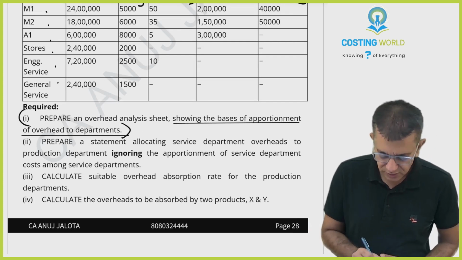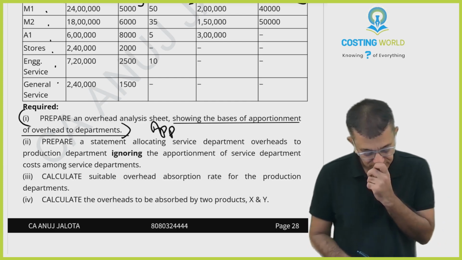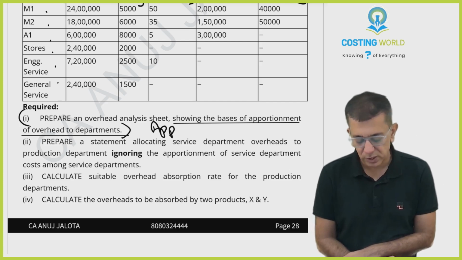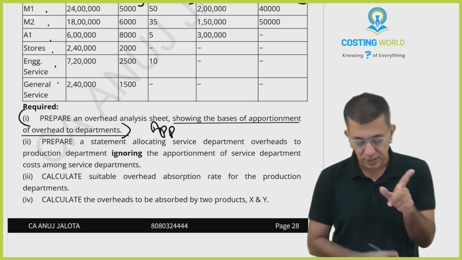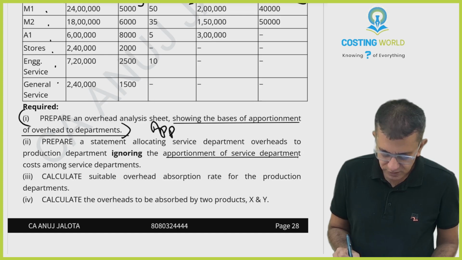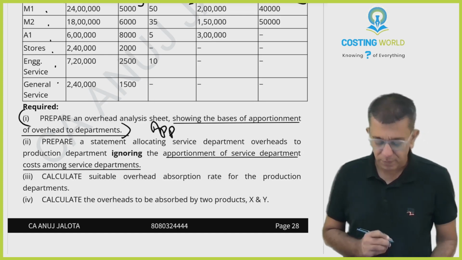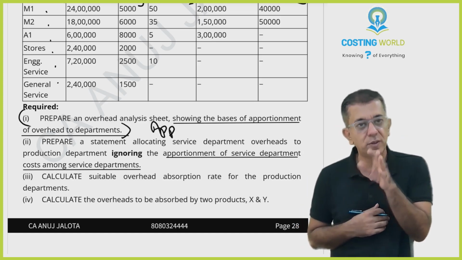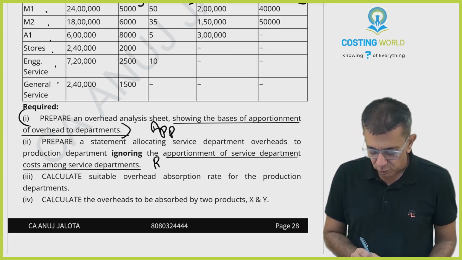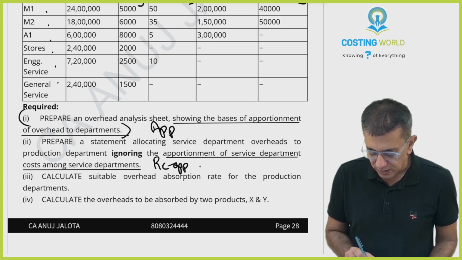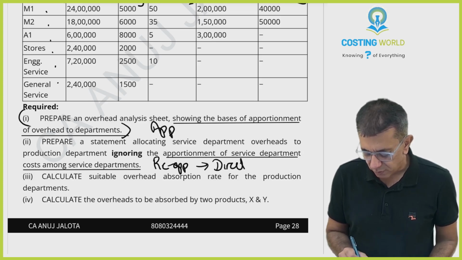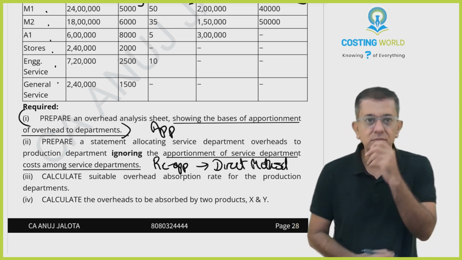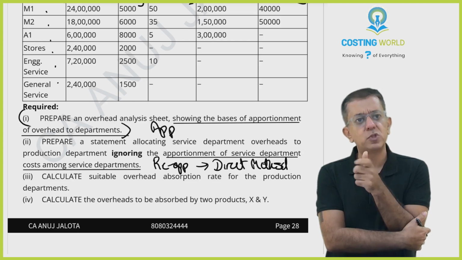So therefore, this first step is apportionment. Second, prepare a statement allocating service department cost to the production departments, ignoring, very important line, apportionment of the service department cost among the service departments. So therefore, do not divide the cost of service departments among service departments only. That means you will have to follow direct method of reapportionment. Direct method means service departments do not serve each other.